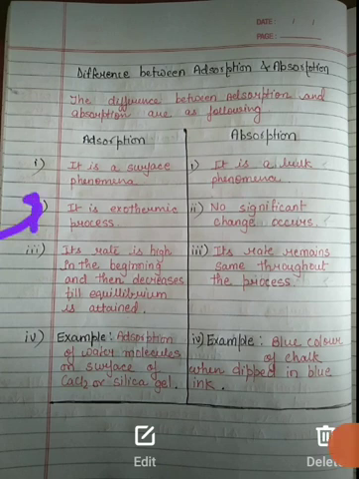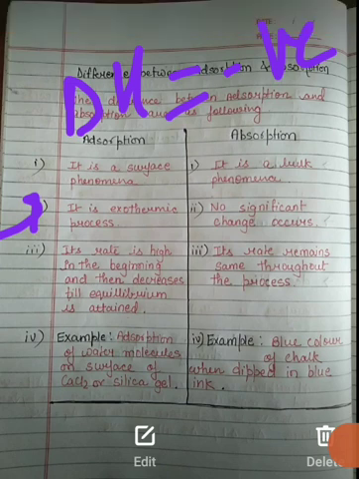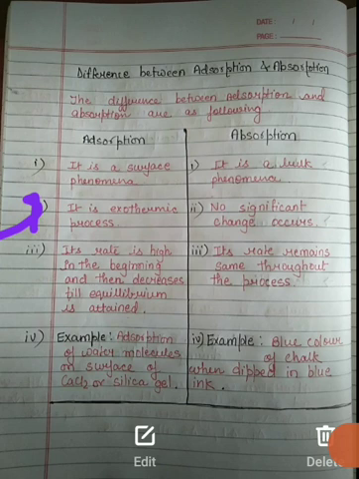Now let's talk about the second. Adsorption is an exothermic process. Earlier we discussed that delta H for adsorption is negative because it is an exothermic process. But this is not the case for absorption; there are no significant changes. Now let's talk about the third point: the rate of adsorption is high in the beginning and then decreases till equilibrium is obtained. So it is high in the beginning, and as equilibrium is achieved, it decreases. But for absorption, the rate remains the same throughout the process.